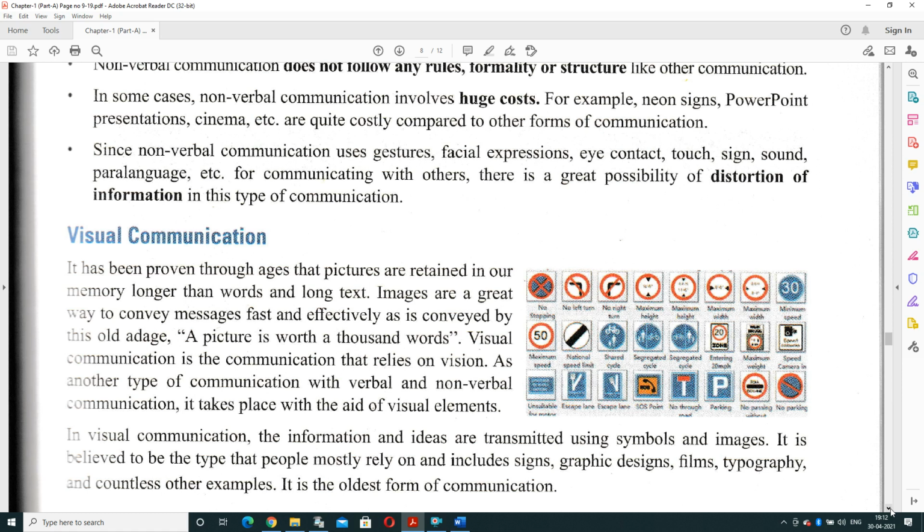When you are moving and there is a red light, you need to stop for a minute, because nobody will tell you you have to stop. You will just see the sign of the red light signal and you will stop, because it is a long life communication. Nobody needs to tell what is the meaning of red light. So this type of communication is known as visual communication, in which we need some language, some symbols, signs, or some light signals also. It depends upon signals also, and it is a long life communication.